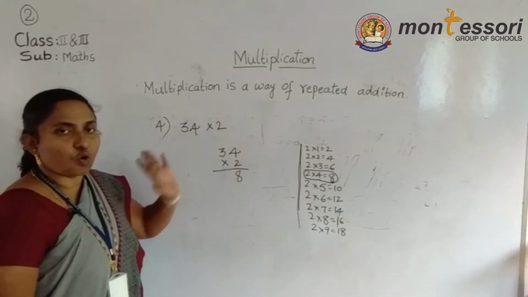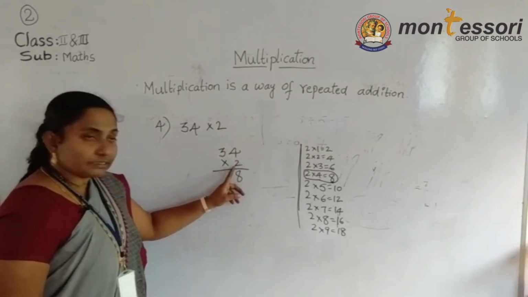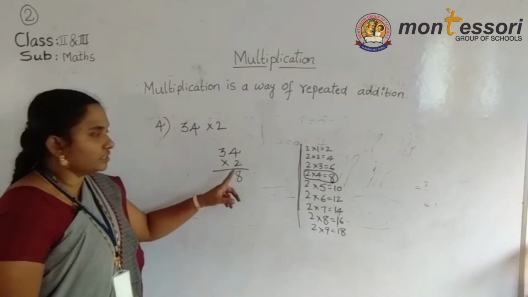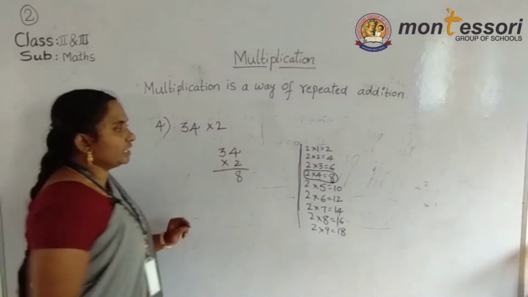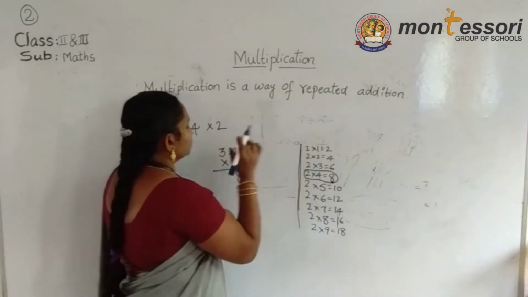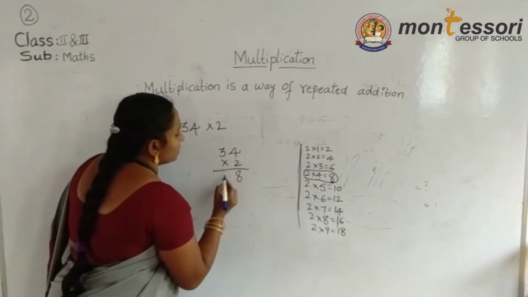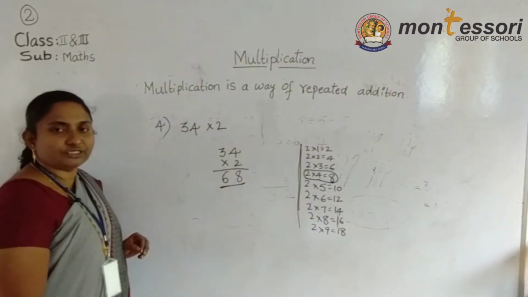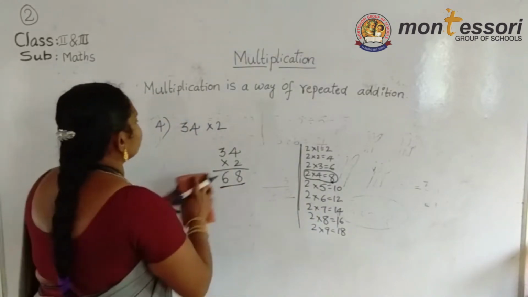Next, ones place is over. Now I am going to the tens place. 2 threes are... the same 2 table is compulsory. 2 threes are how much? 6. Now I am writing here 2 threes are 6. Okay, understood? Now next problem.